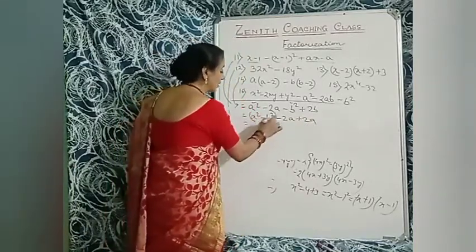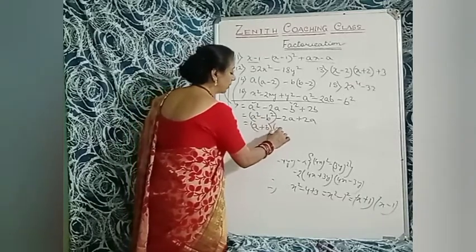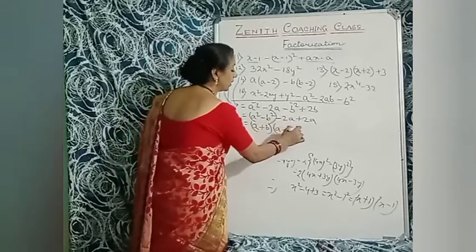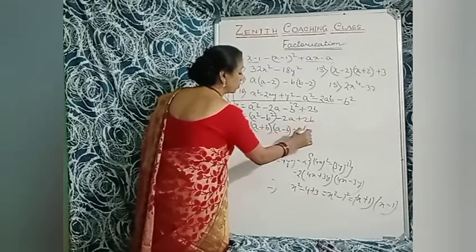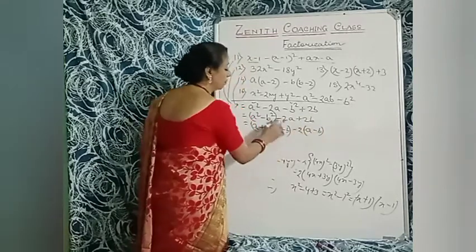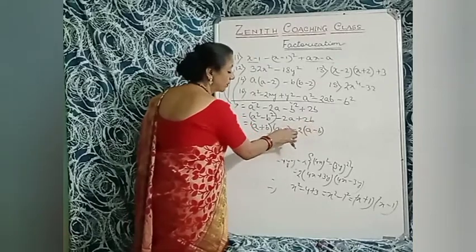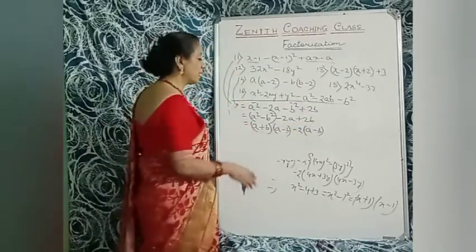So A square minus B square is A plus B multiplied by A minus B. Okay. Now 2 is common here. Minus 2. So here is B. So 2 into A minus B. Minus is common, so in the bracket you will interchange the sign. If there is a plus sign, nothing will be interchanged, the sign will be same.